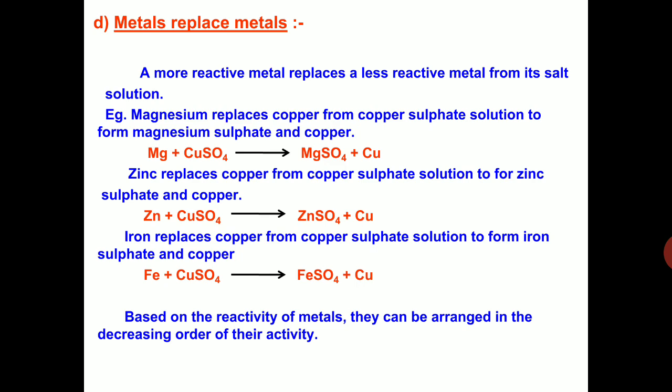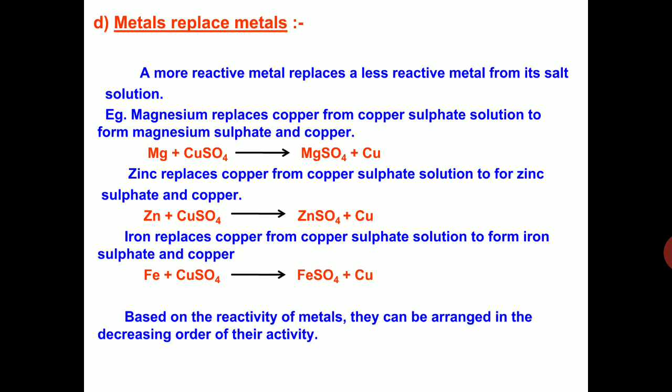Another example, zinc is more reactive than copper. So zinc displaces copper from copper sulfate solution and it forms zinc sulfate plus copper. One more reaction, iron. Iron is more reactive than copper. So iron also displaces copper from copper sulfate solution to form iron sulfate.